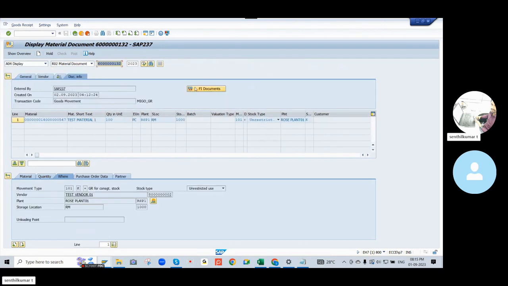You can see here, whenever we make a normal GRN, an accounting finance document is generated. But after the consignment process, when goods are received against the purchase order, this FI document will not be generated. No subsequent document found in accounting, because we didn't pay the vendor. So accounting document will not be created due to consignment procurement.